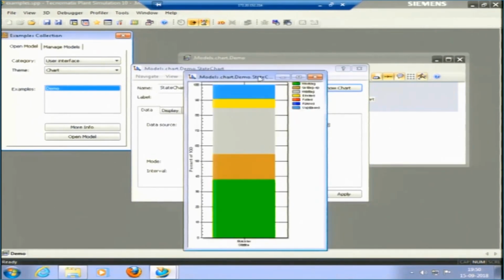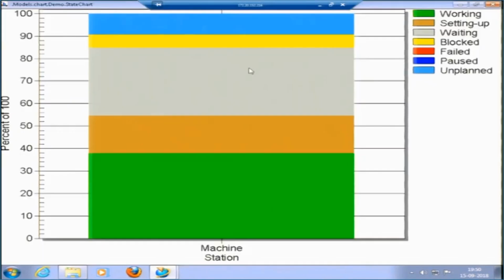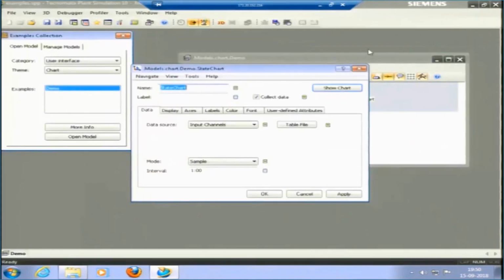So, for only one machine it is showing the chart that okay, this is something unplanned, blue color is unplanned, then we have blocked, then we do not have any failure here, we have this waiting time for about 37% of time it has been working. So, this is another example.